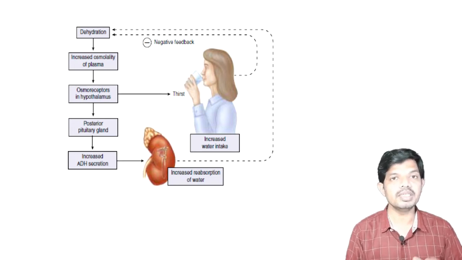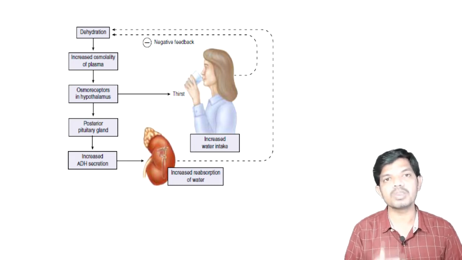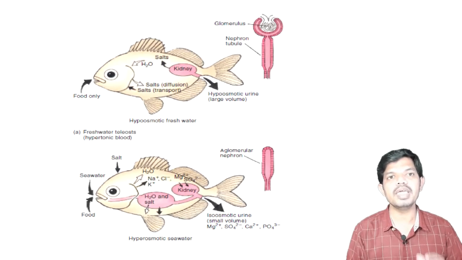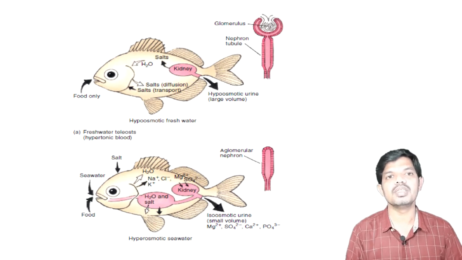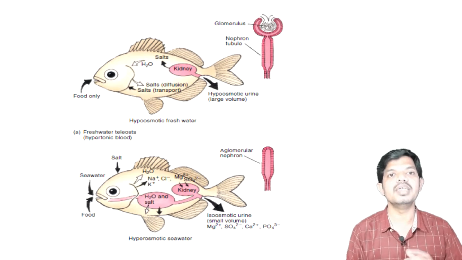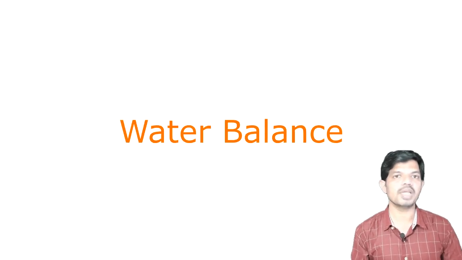In turn, the kidneys in large part regulate the constant volume and composition of blood and lymph in terrestrial vertebrates. In aquatic vertebrates, the gill epithelium and digestive tract are as important as the kidneys in addressing problems of salt balance. Now, coming to the next one, that is water balance.